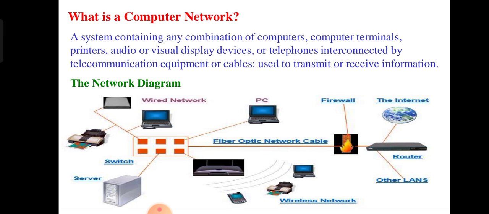When we use Wi-Fi, that is called a wireless network.